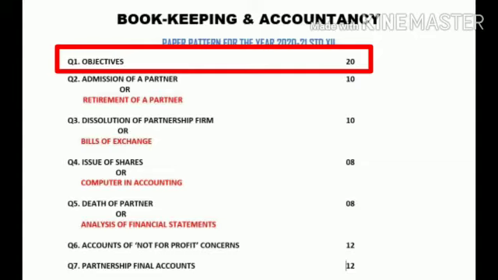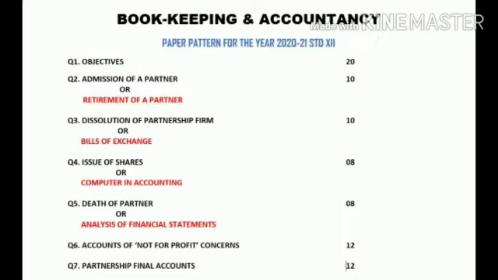That is filling the blanks, answer in one word, answer in one sentence, true or false, format of bills of exchange. Still that pattern has not been received from the Mumbai board, but the total marks of objectives are confirmed, and objectives for this year are going to come for 20 marks. Now from question number 2 onwards, there is a change of paper pattern.